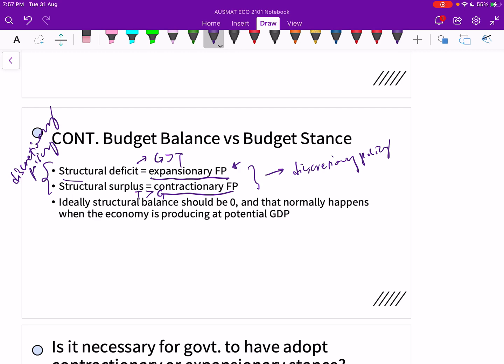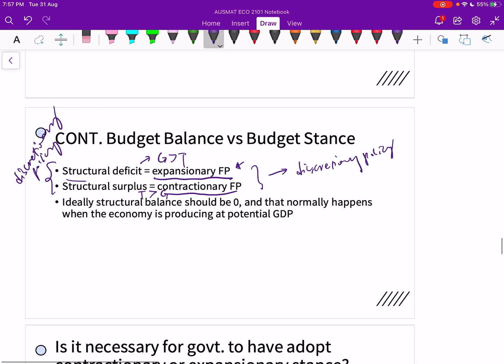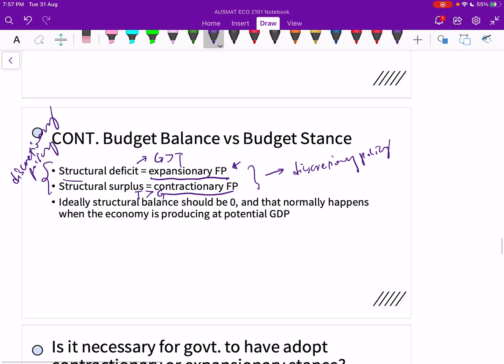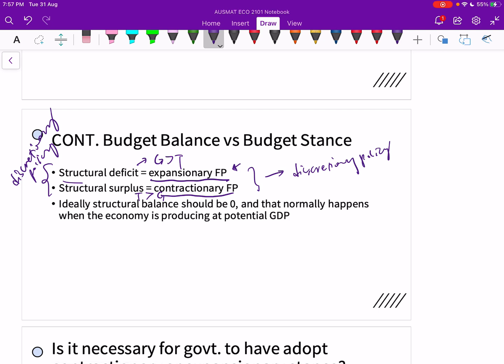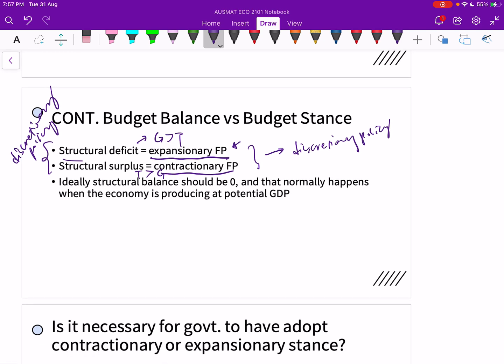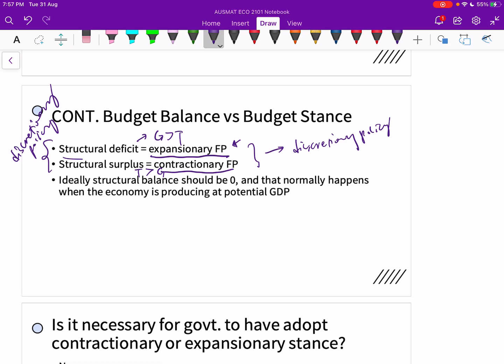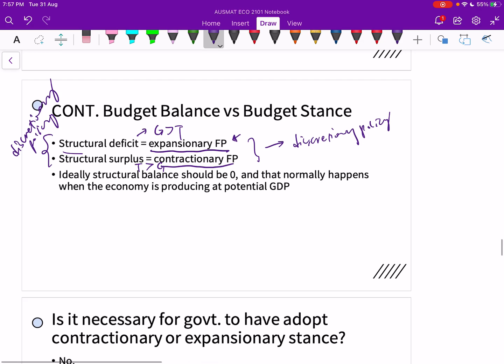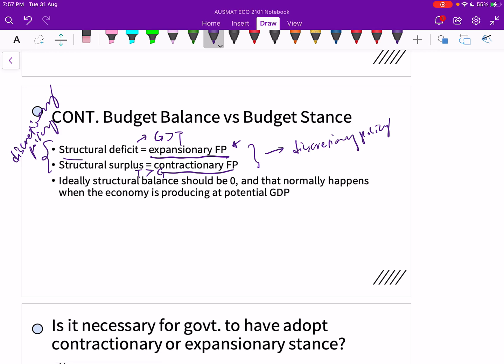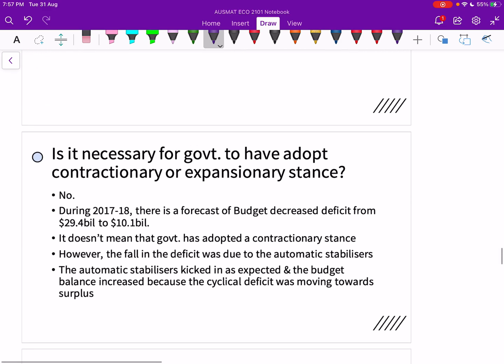Now, ideally, we want the structural balance to be zero, but that normally happens only when the economy is producing at the potential GDP. When the economy is operating at the potential GDP, we expect the structural balance to be zero, because the government will not take any action at all. But the problem is that it's really rare for this to happen. Always it's a little bit of surplus or a little bit of deficit, right?